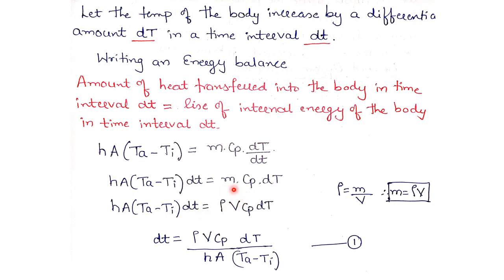Now this mass is replaced by density into volume, because density is defined as the ratio of mass per unit volume. Therefore mass is equal to density into volume. So this mass is replaced by density into volume, Cp as it is, dT also as it is. With this, let me write the equation for dT, where dT is given by rho into V into Cp divided by h into A into dt divided by Ta minus Ti. Let me call this equation 1.